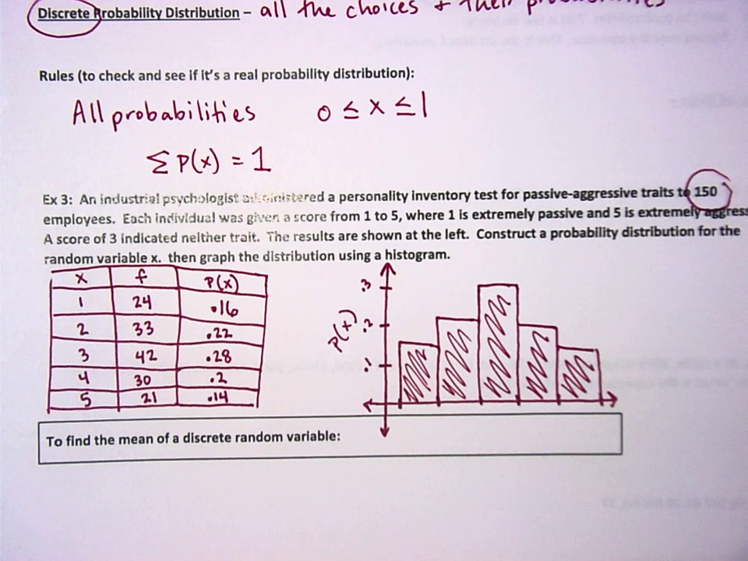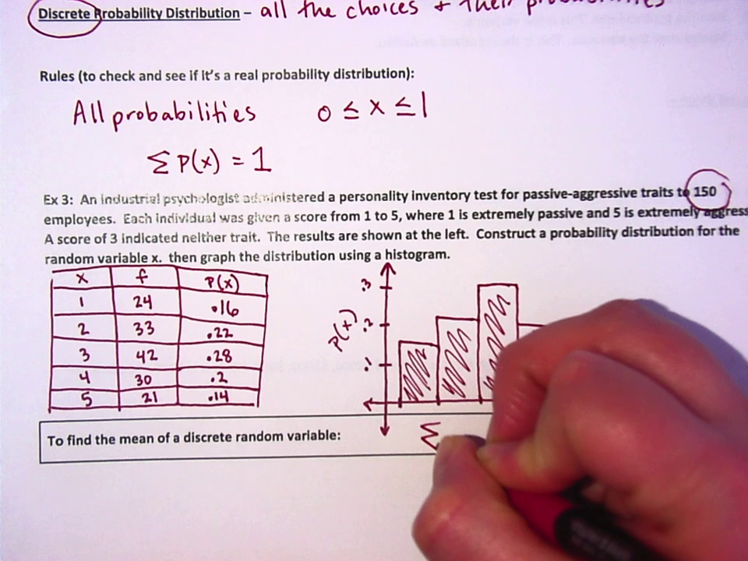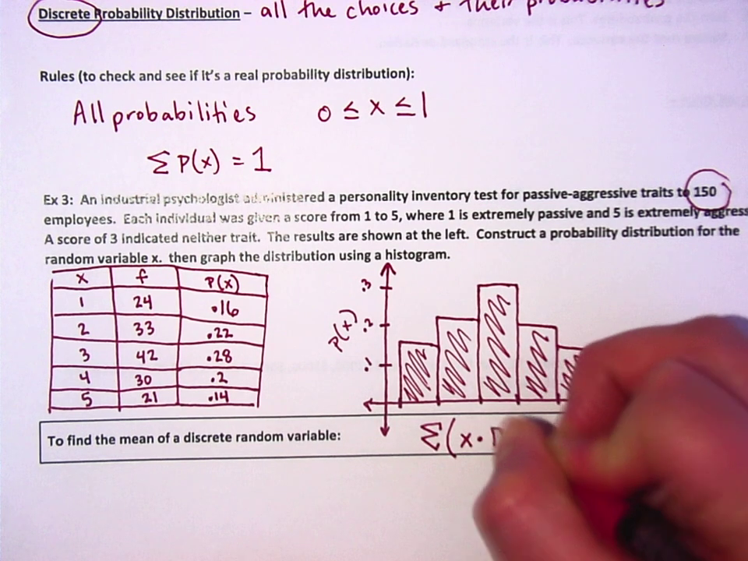All right, to find the mean of a discrete random variable, you add up all of the probabilities times their values. So it's a sum of all of the data points times their probabilities.